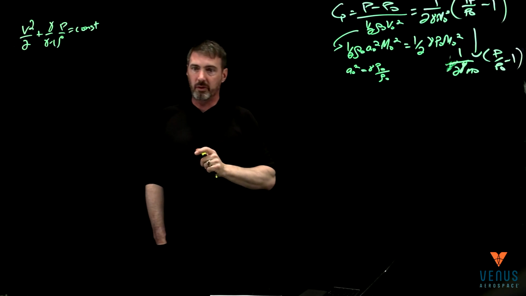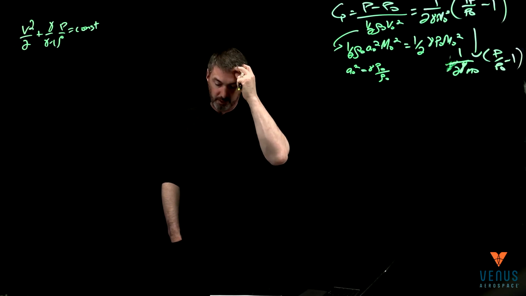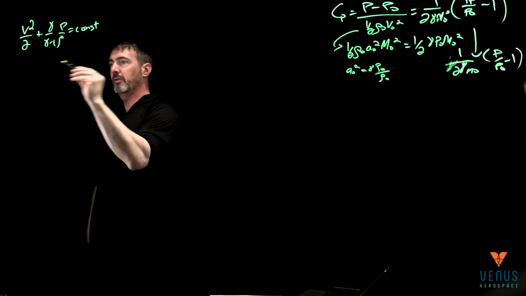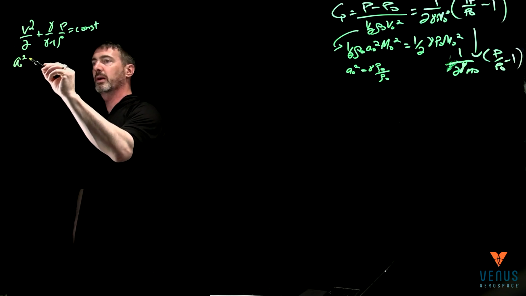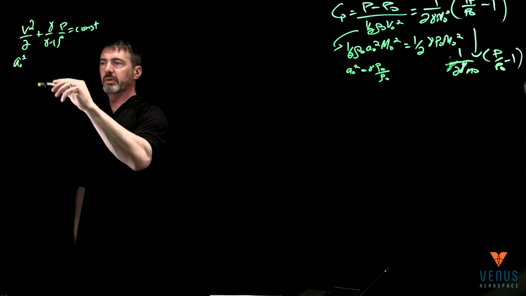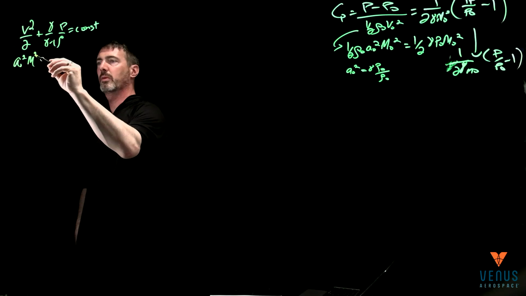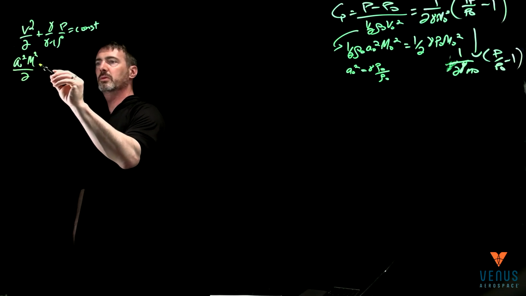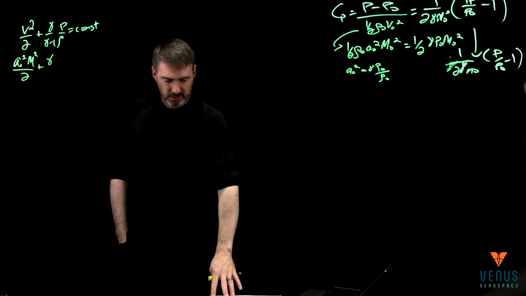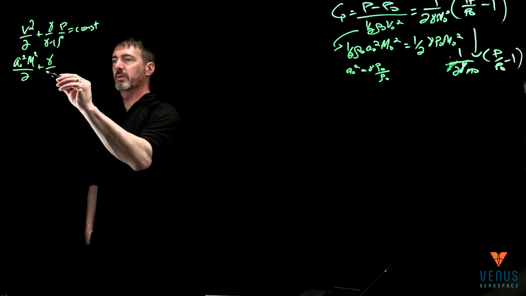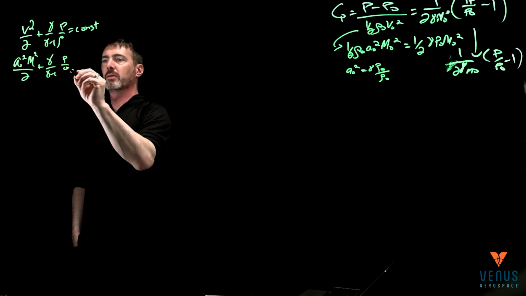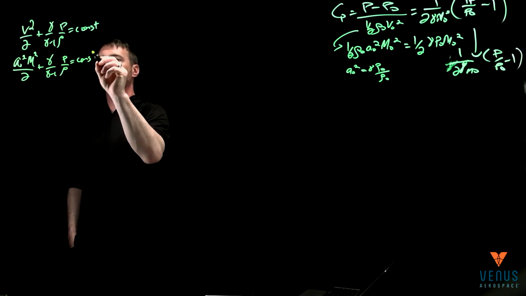Okay, so I want to do a little bit more work here. The first one is just like before. This is A0 squared, right? This is Mach squared, speed of sound squared over 2. Gamma over gamma minus 1, P over rho is equal to constant.